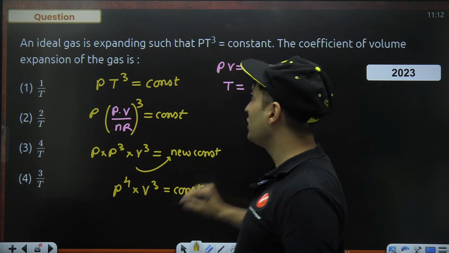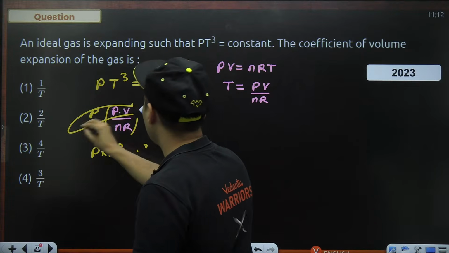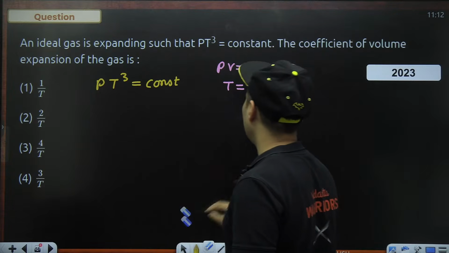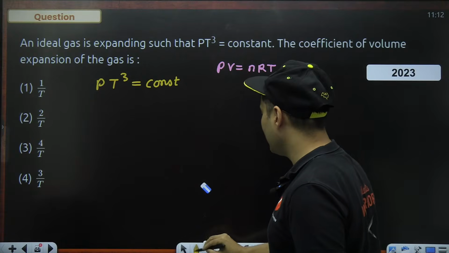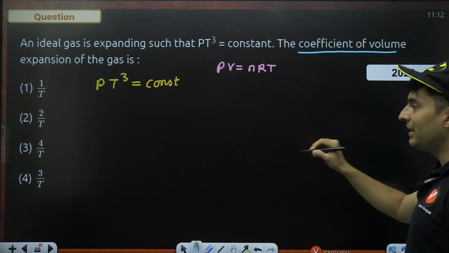I want the coefficient of volume expansion. So this will not give you the answer just because you have got it in the polytropic form. Rather, think like this. For volume expansion, what do we need?